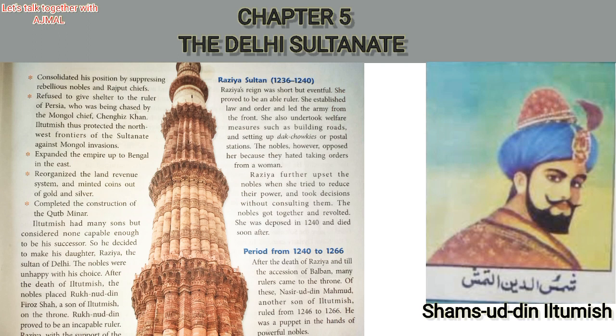And the third one, he refused to give shelter to the ruler of Persia who was being chased by the Mongol chief. When the ruler of Persia came to him for help, he didn't give any shelter to him.